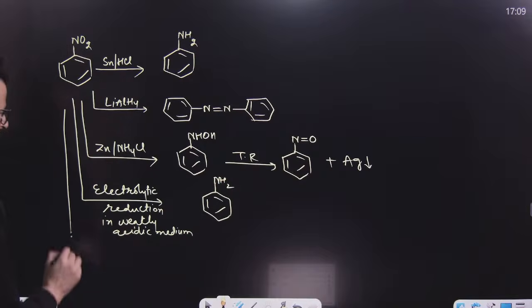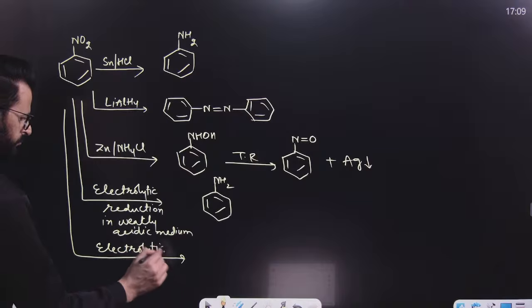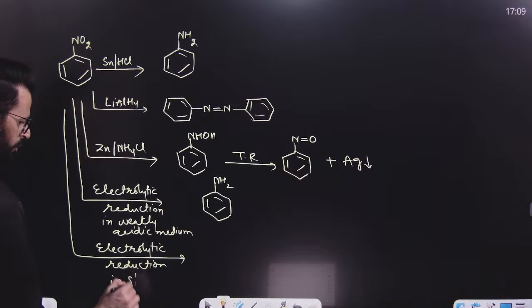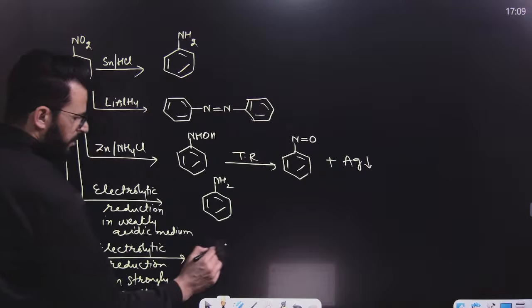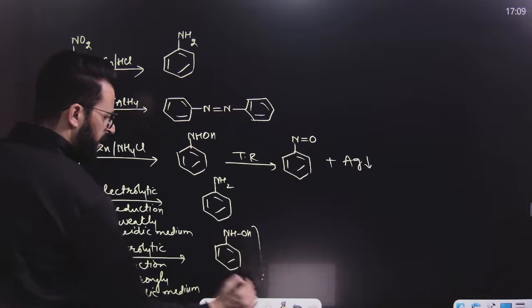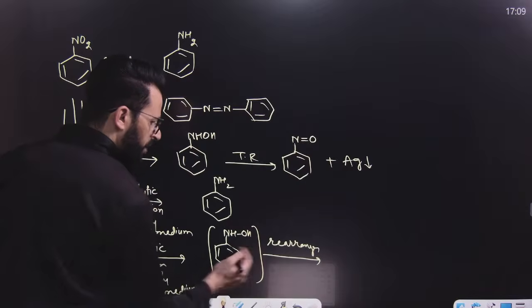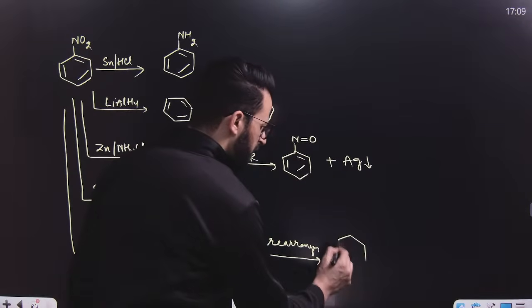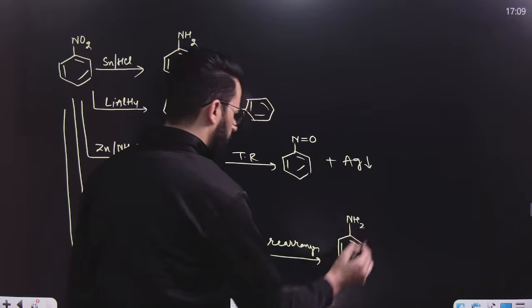If it undergoes electrolytic reduction in strongly acidic medium, then it will first result in the formation of hydroxylamine, but this rearranges. That means this will not be isolated, but our main product which can be isolated in this condition is para-aminophenol.